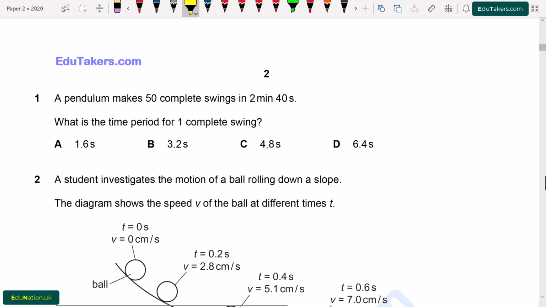Question number 1. A pendulum makes 50 complete swings in 2 minutes 40 seconds. The time for the 50 swings is given. What is the time period for one complete swing? So here we have to find out the time period for one swing when the time for 50 swings is given. So first of all, I write here